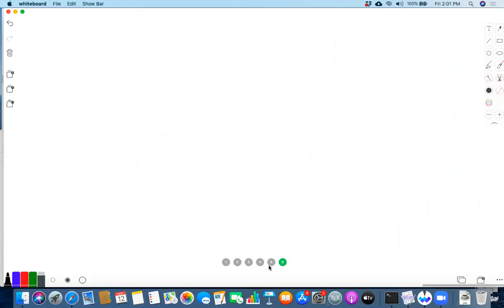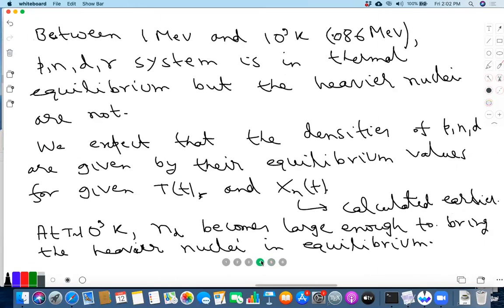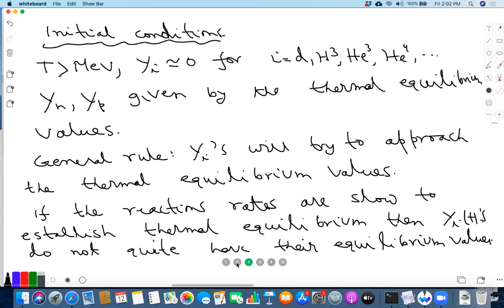Not really, because as long as they got frozen out sufficiently above MeV, then from then onwards T nu continues to go as 1 over lambda.